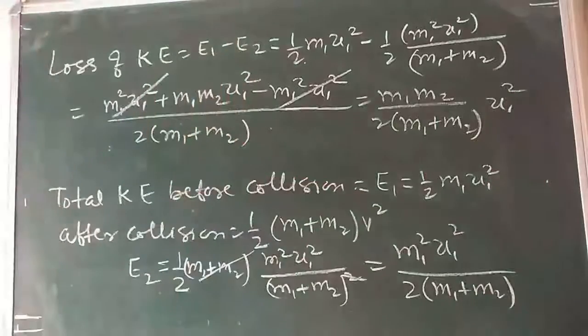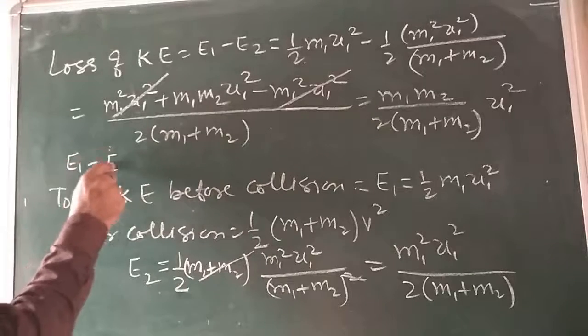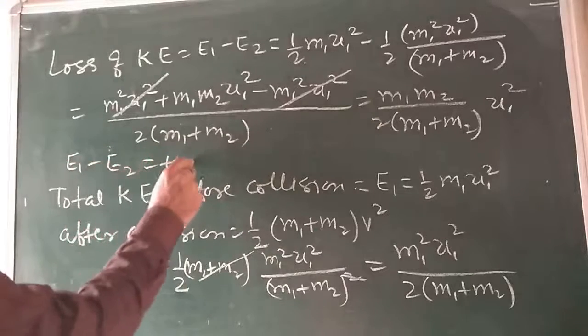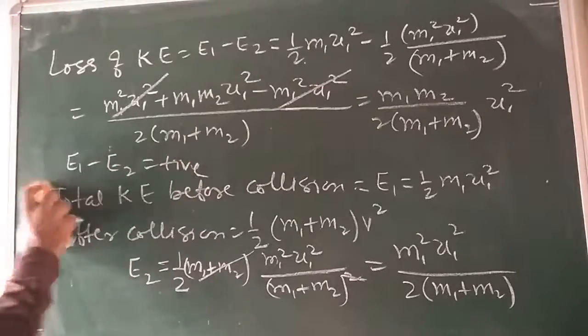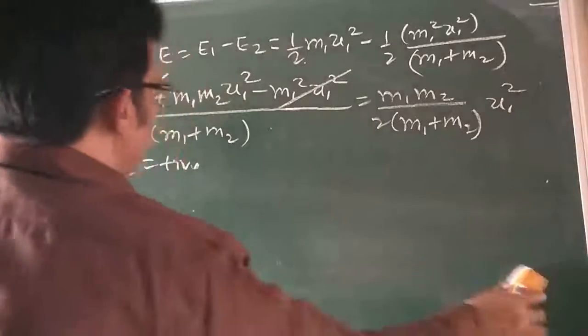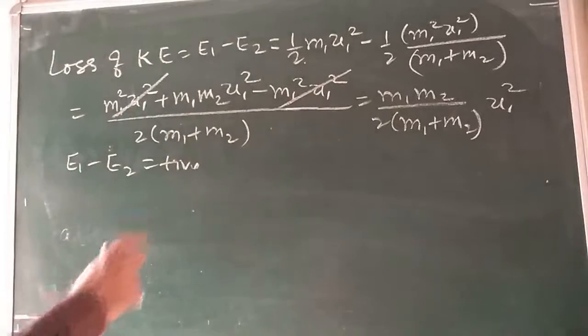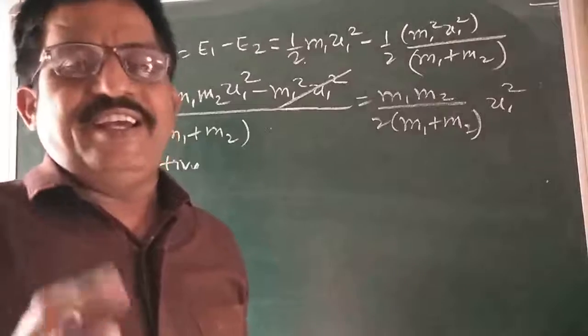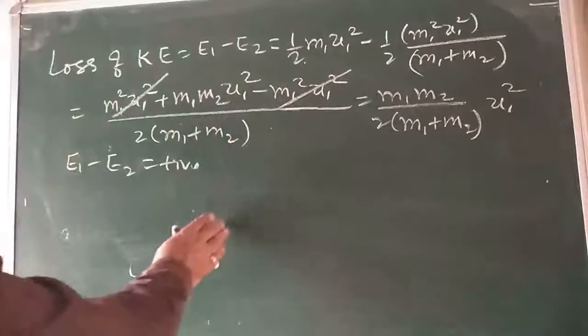This quantity, E1 minus E2, becomes positive. So this is the positive value, therefore some kinetic energy is always lost. So some kinetic energy is always lost in an inelastic collision. Is that clear? So you can prove it.